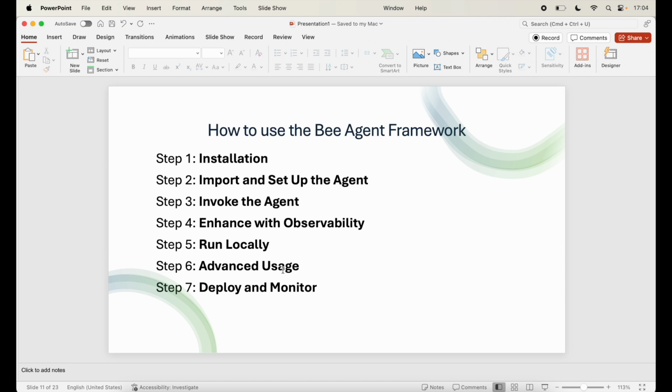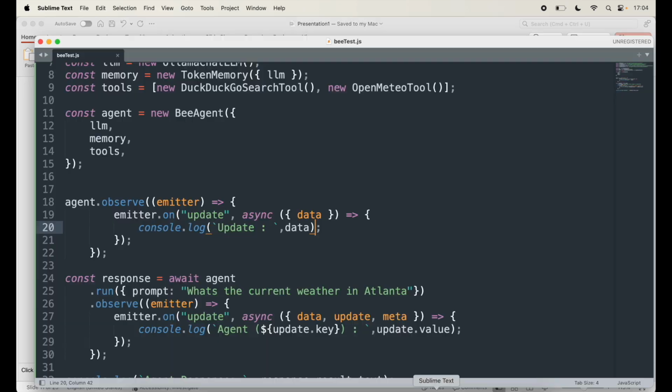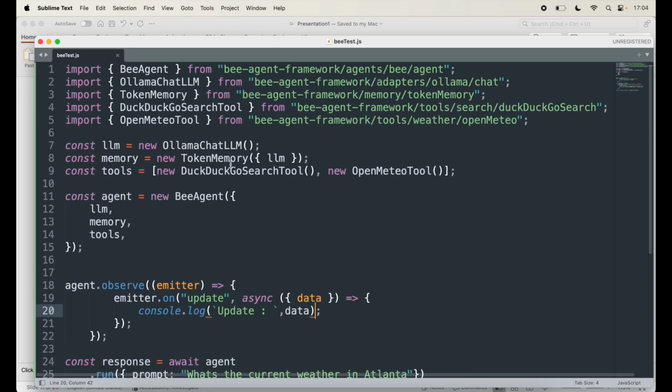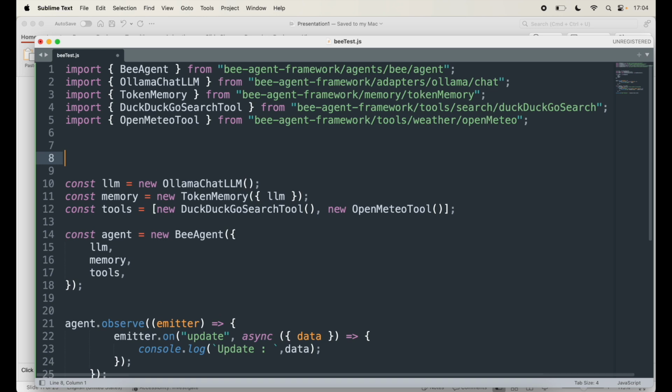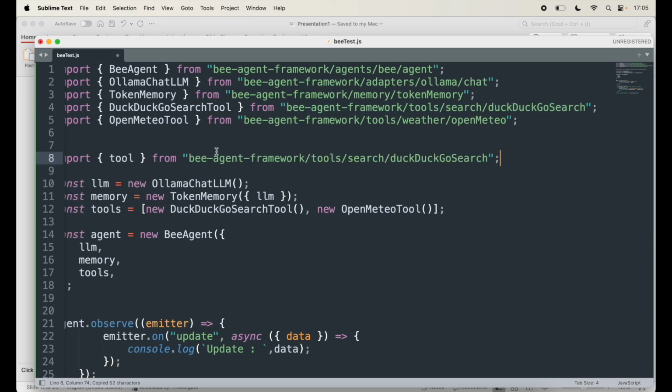Let's look at an example of a custom tool. You can create a custom tool to add more functionality to your agent, like how we used the tools which were available, which were our DuckDuckGo and OpenMeteo. You can also create your own tools. For that, first you'll have to import. You can import the tool from, now where do we have our tools here? For example, I'll just copy this here, and then from tools.